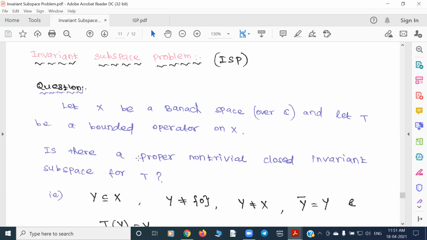Proper non-trivial means it is not equal to the zero space, and it is not the whole space. Because we know these two are always invariant subspaces, we avoid them and want some proper subspace. In fact, since this is a Banach space, we also have a metric space structure, so we expect the subspace to be closed. As a subspace it is closed, meaning as a set it is a closed set in the topology of the metric.